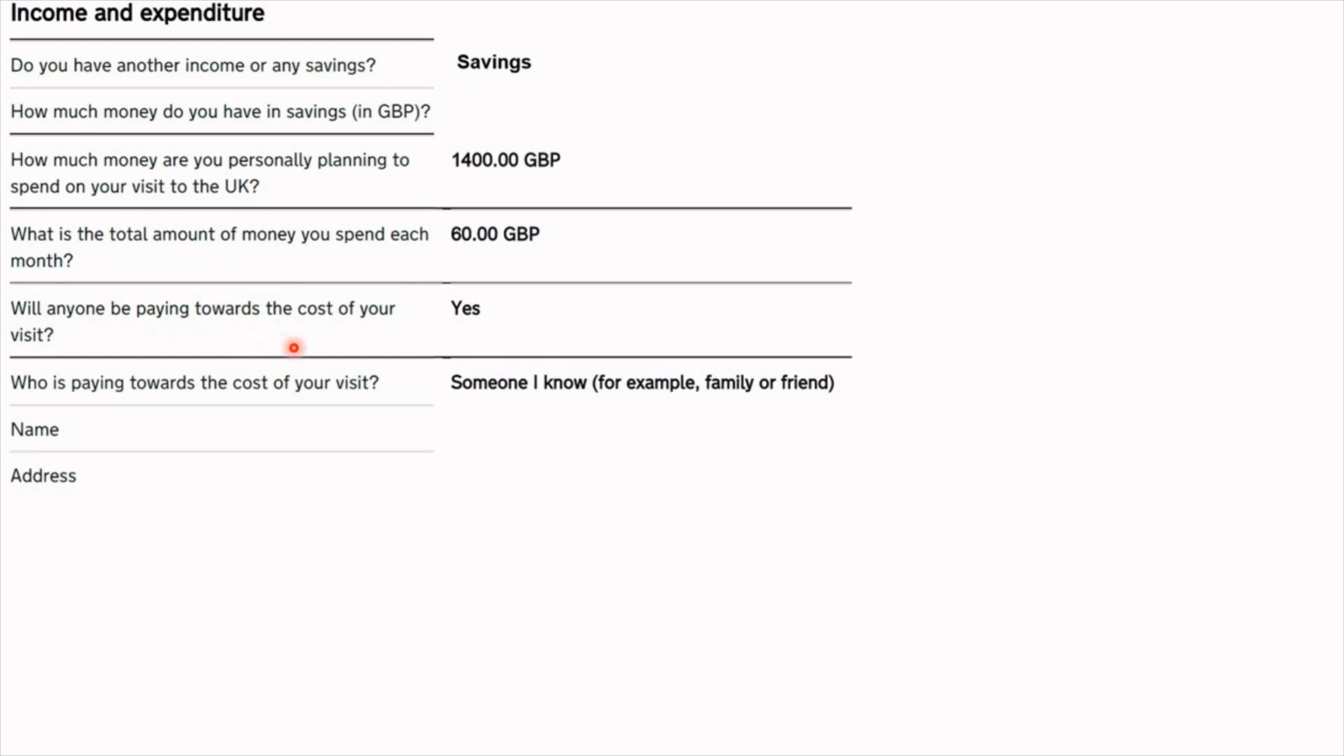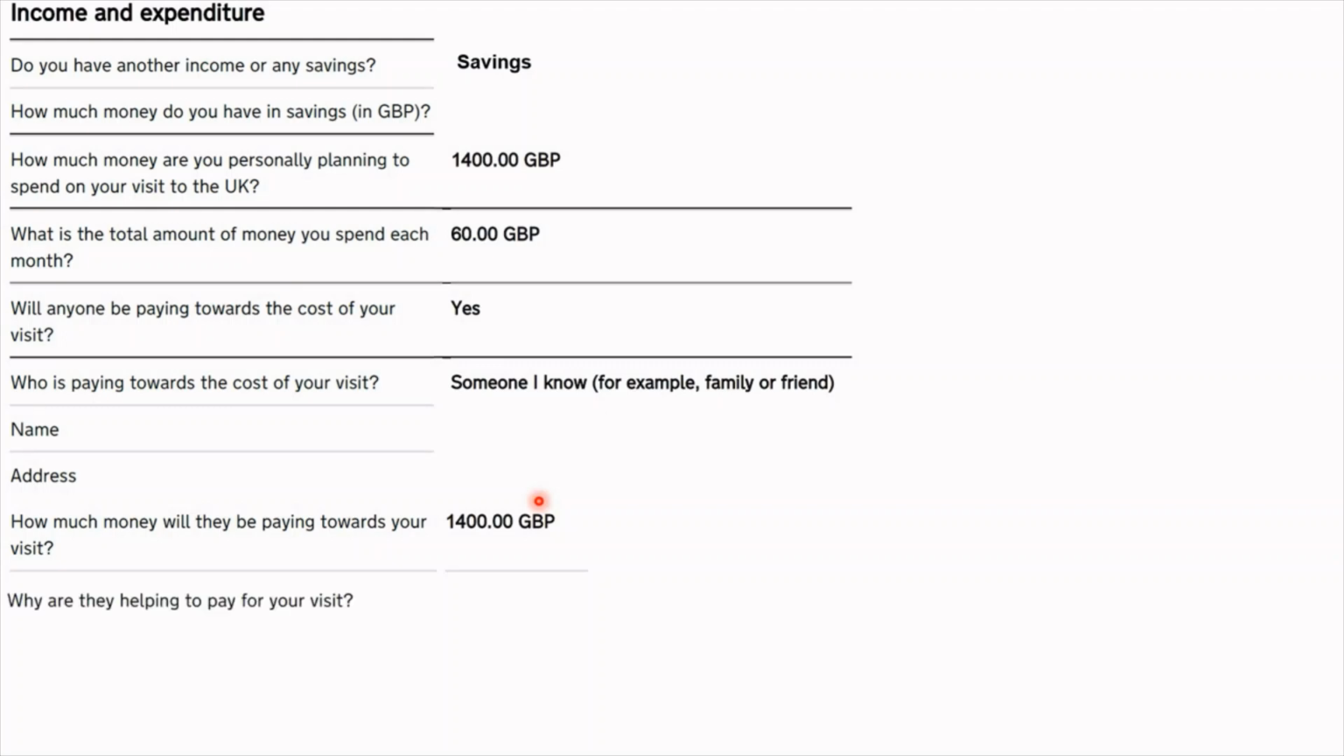Will anyone be paying towards the cost of your visit? At the time, yes, my dad was paying for mine, so I wrote that someone I know is going to be paying for the visit, mention his name, his address, and how much money will they be paying towards your visit? 1400 GBP. So they would be paying all of the money that I intended to spend.